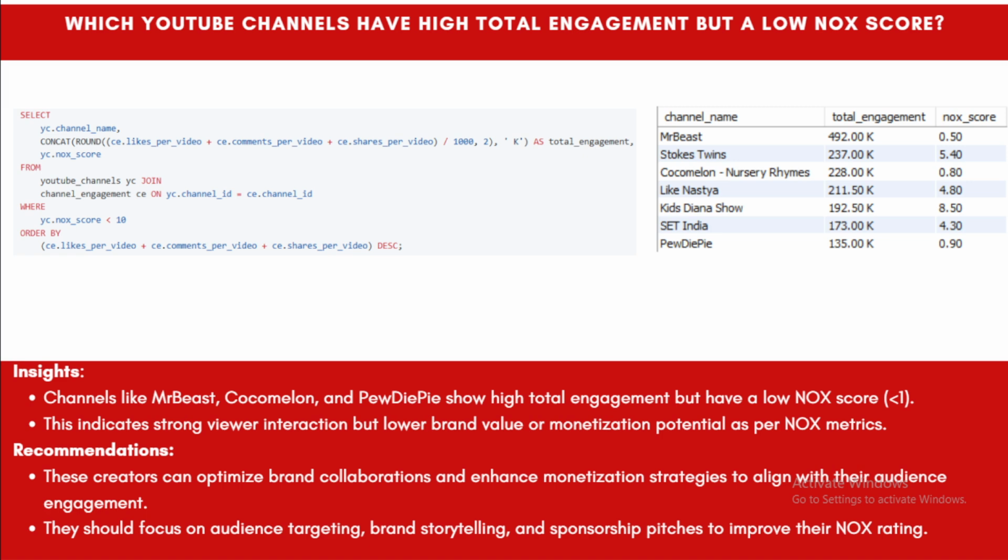This indicates that they have strong viewer interaction, but a lower brand value. So what do they need to do? These creators can optimize brand collaborations and enhance monetization strategies to align with the audience. These are the kinds of things they should do.